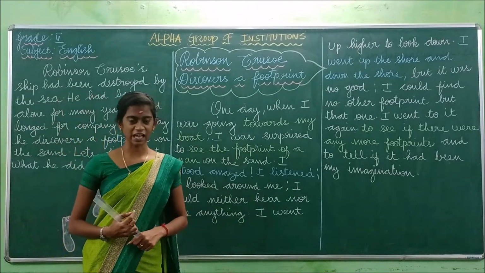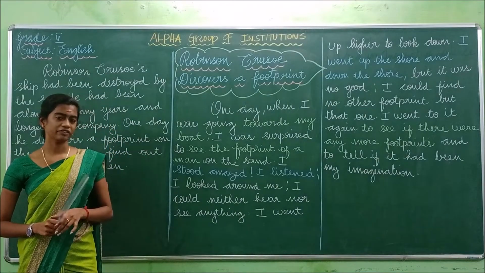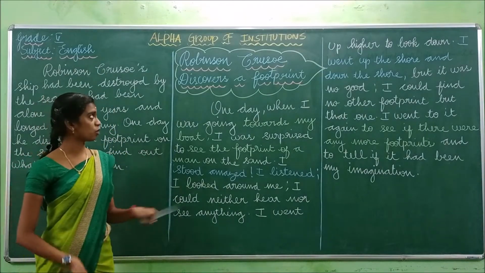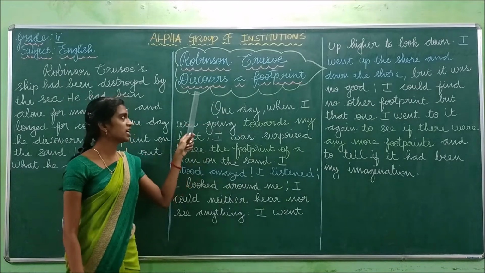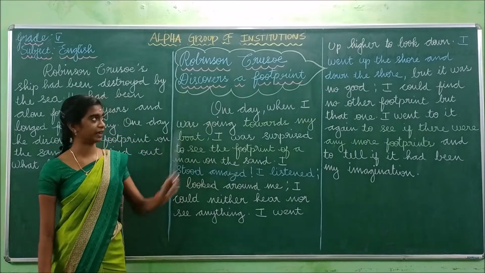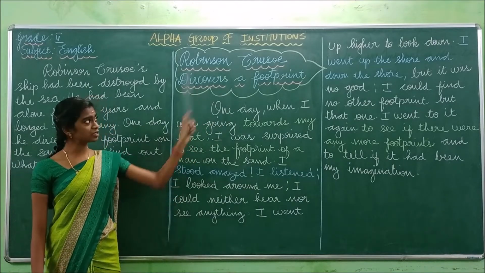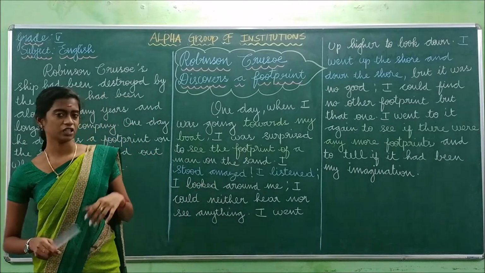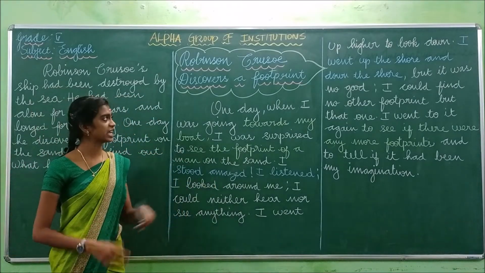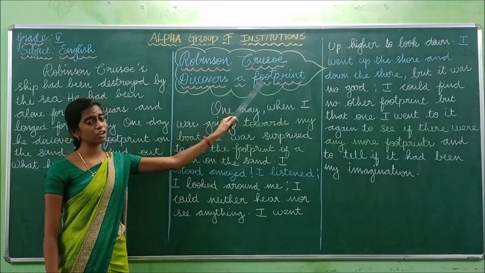So in today's class we are going to see a prose. In unit 3 we are going to study a prose. The topic of the prose is Robinson Crusoe discovers a footprint. So this Robinson Crusoe is a person, it's the name of a person. So what does the person discover? He discovers a footprint.